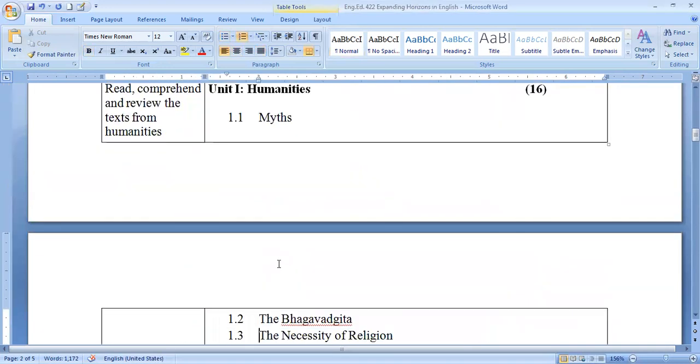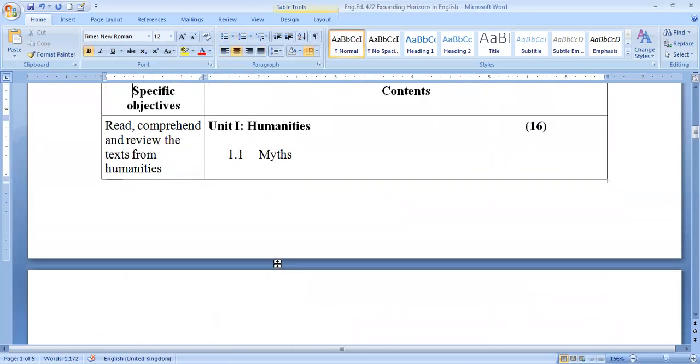Here, especially the first unit is about humanities, and the time period for teaching unit first will be 16.